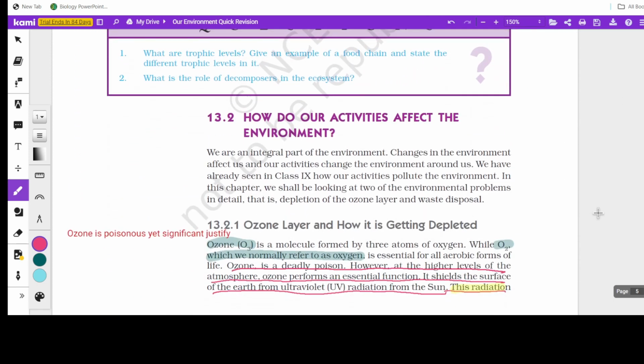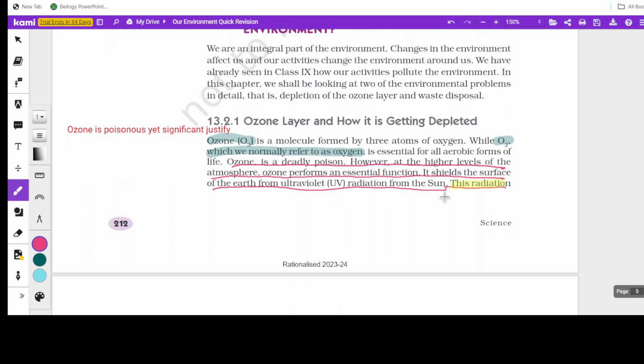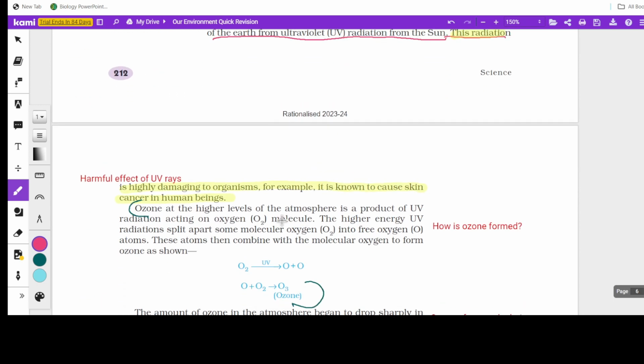Clear? Now coming to this ozone part. Ozone, each and every line is important, each and every sentence is important. First, you should know what ozone is. O3 stands for ozone and O2 for oxygen. Then they have given a statement here that ozone is a deadly poison, yet it is significant. Why? Because it protects the earth from ultraviolet radiations. Now, what are the problems of ultraviolet radiations? It causes skin cancer and it's highly damaging to the organisms.